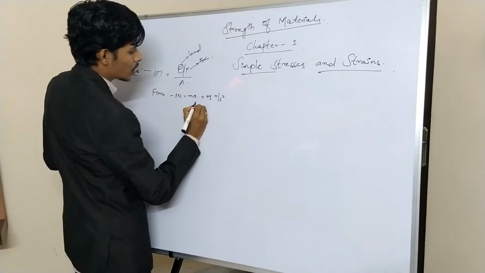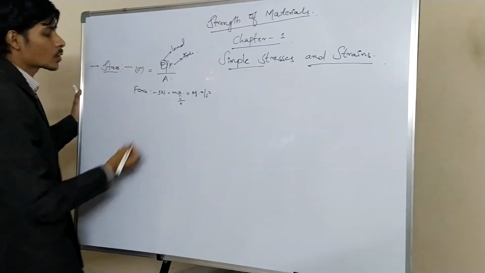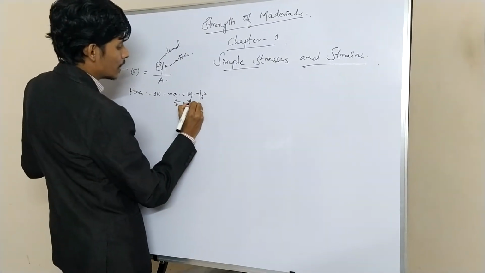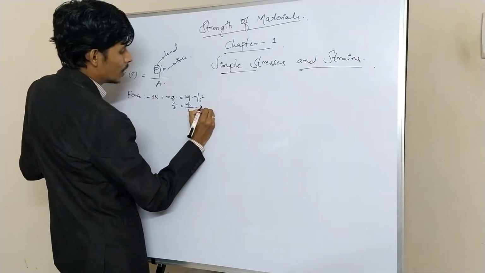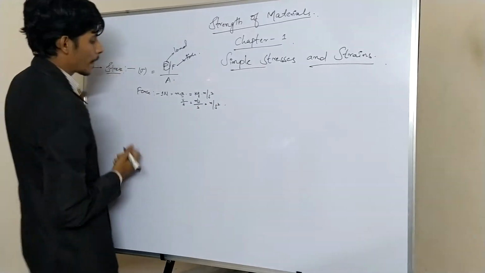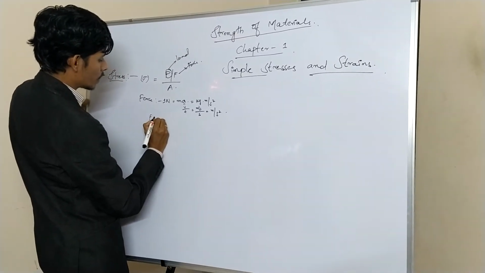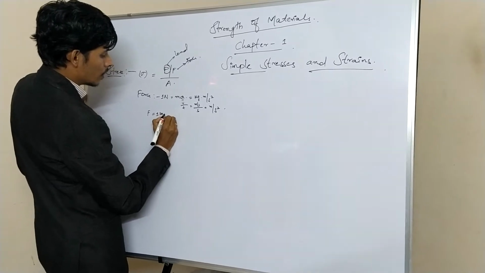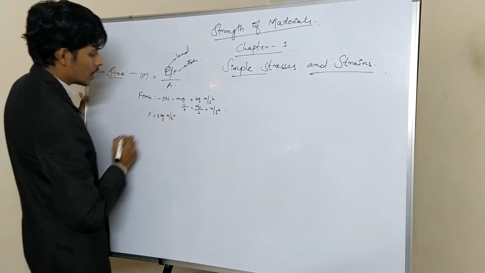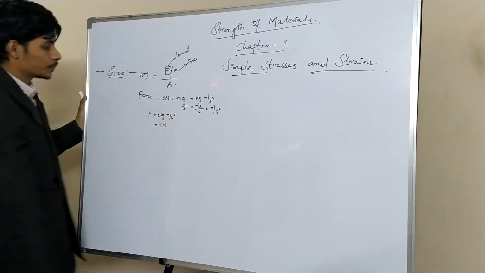Rate of change of velocity. So velocity by time is your acceleration. Units for velocity are meter per second and time units are seconds, so that is meter per second square. So the force unit is F equal to 1 kg meter per second square. This 1 kg meter per second square is called 1 Newton.